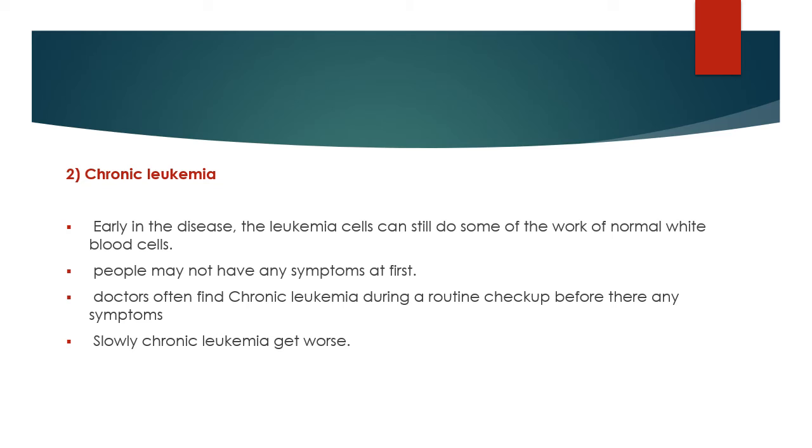Slowly, chronic leukemia gets worse. What is the difference between chronic and acute leukemia? In chronic leukemia, early in the disease, the leukemia cells can still do some of the work of normal white blood cells, but in acute leukemia the white blood cells are affected.